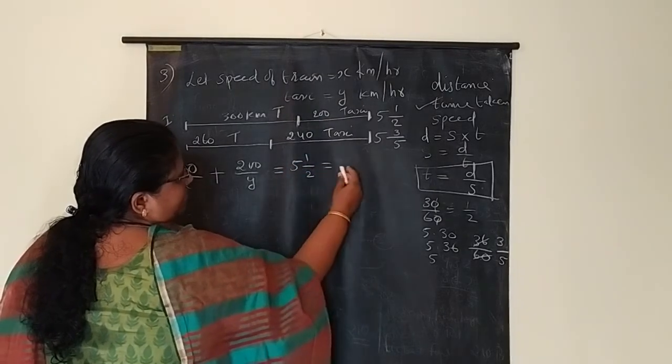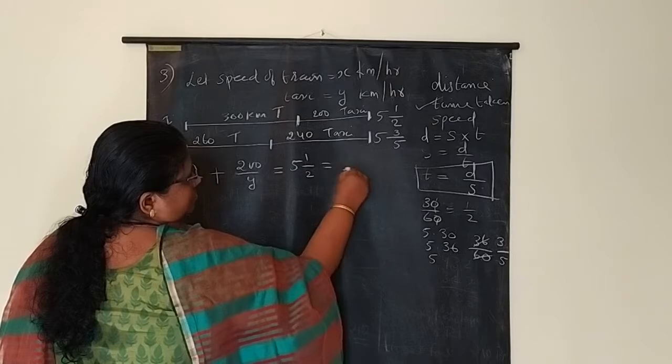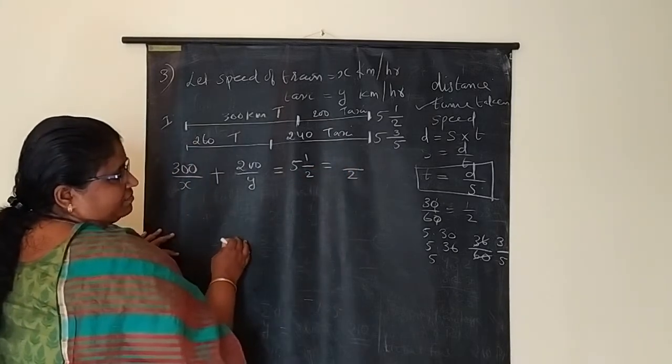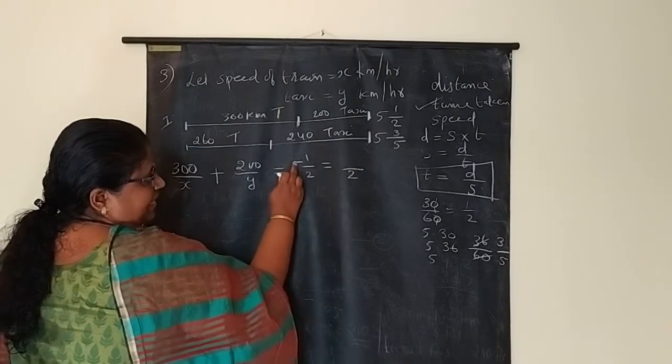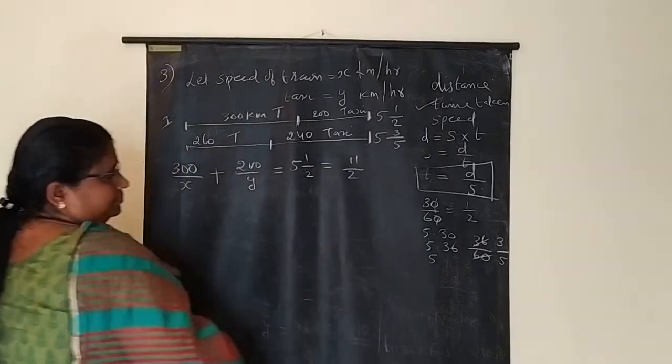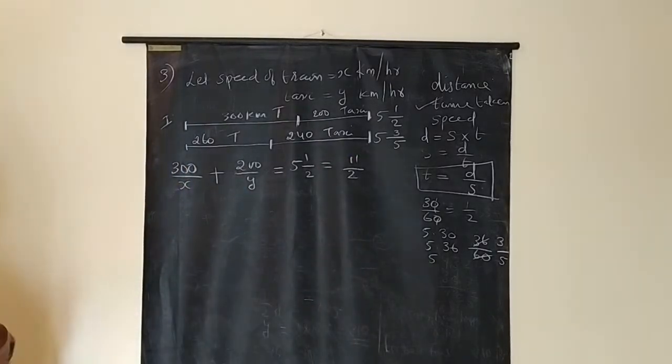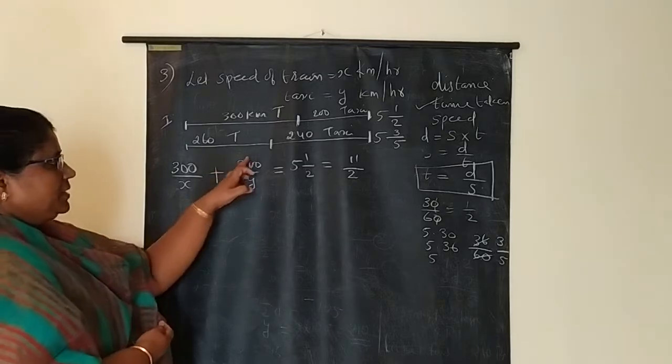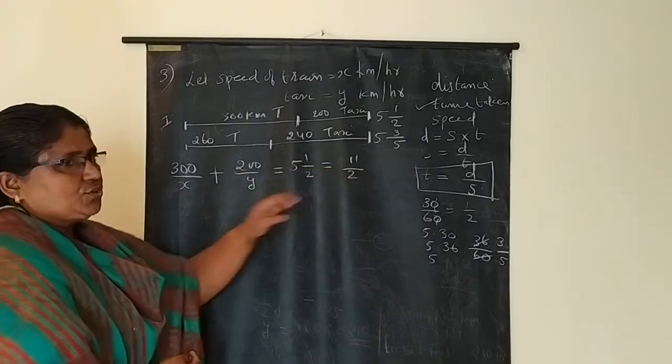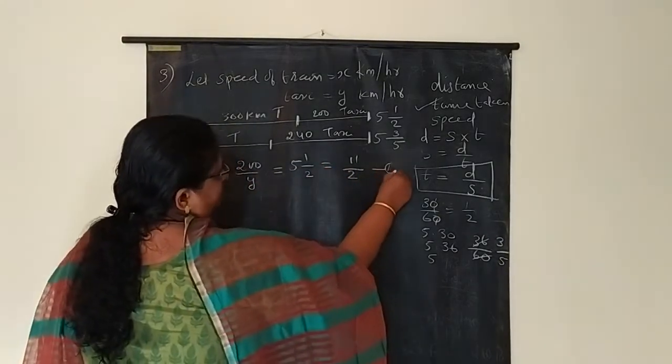What is meant by 5 and a half? Convert into an improper fraction. 5 2s are 10, 10 plus 1 is 11. So what is the first equation? 300 by x plus 200 by y is equal to 11 by 2.